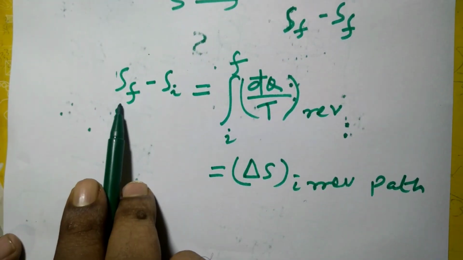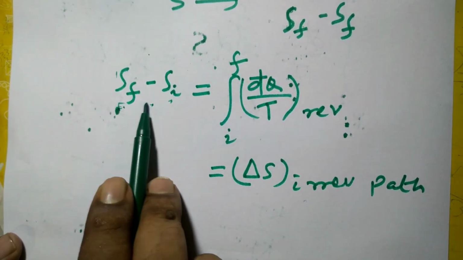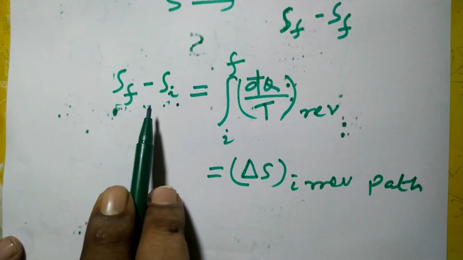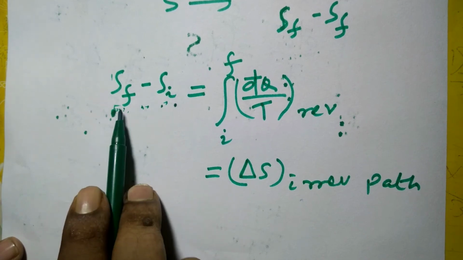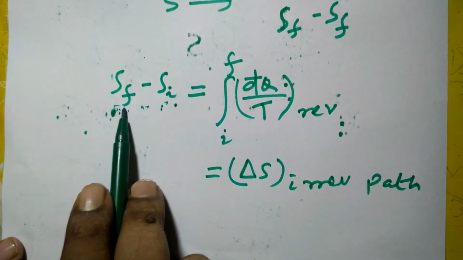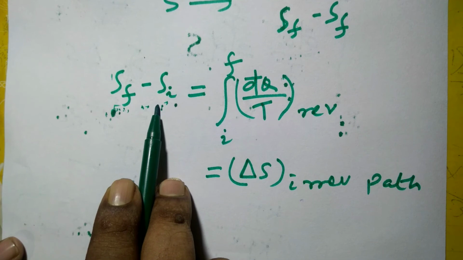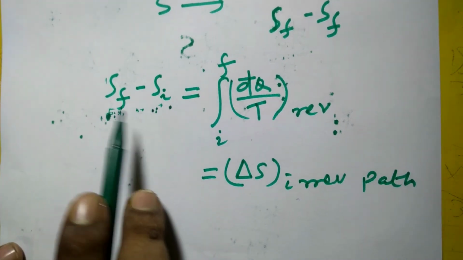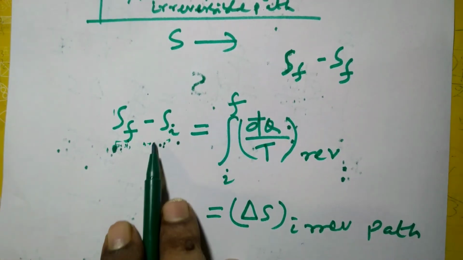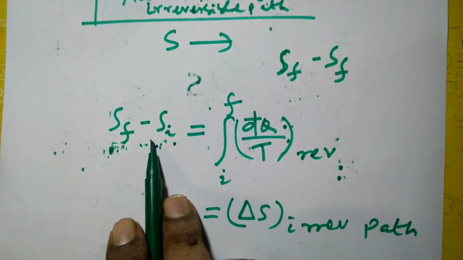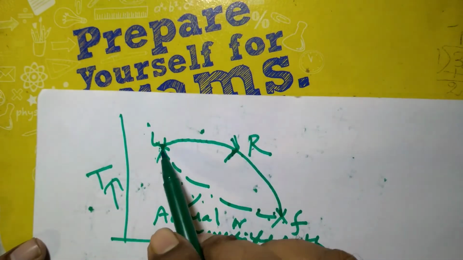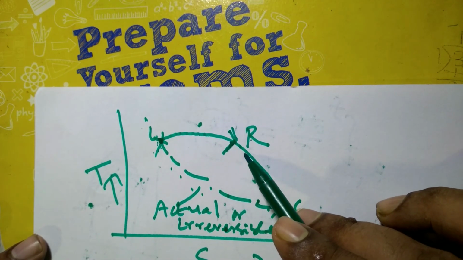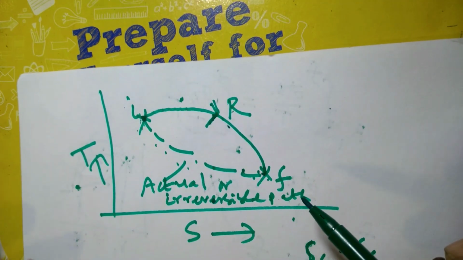Since entropy is a point function, whether you travel along a reversible or irreversible path, the values will remain the same, just like volume or energy or any property. There is no problem in calculating the change in entropy if the states remain the same. Here the initial and final states remain the same, so no matter whatever path the system may follow, you will find the same change in entropy.